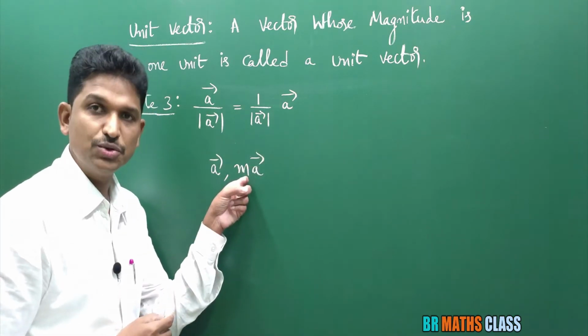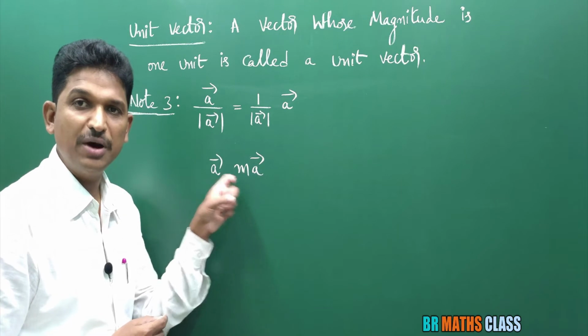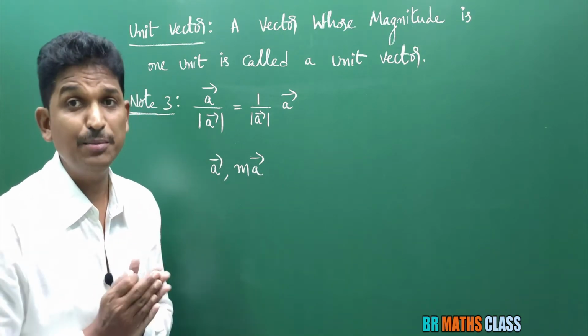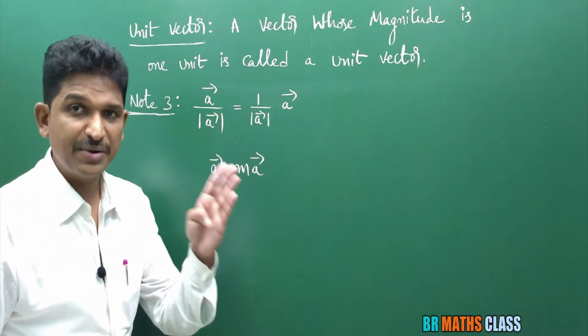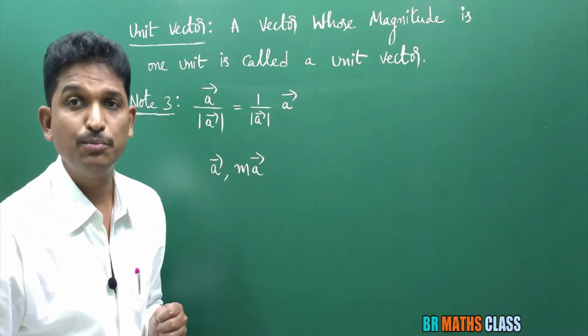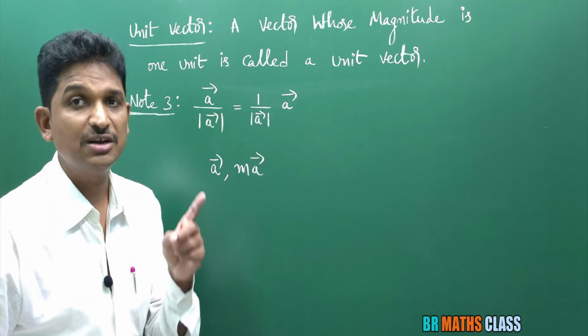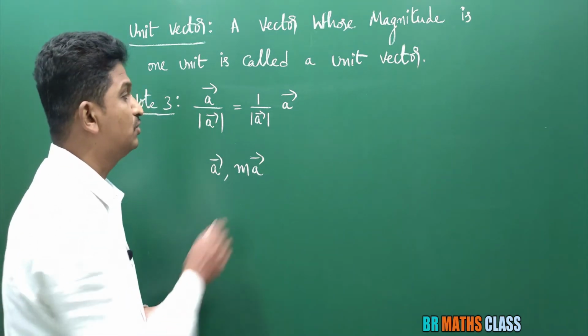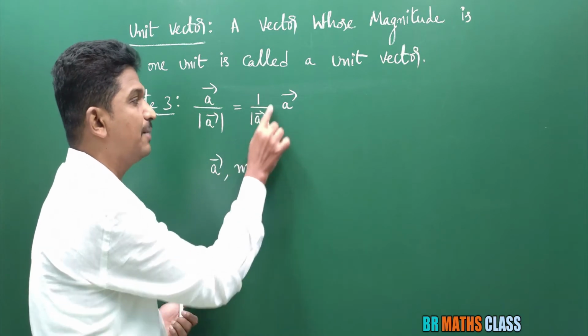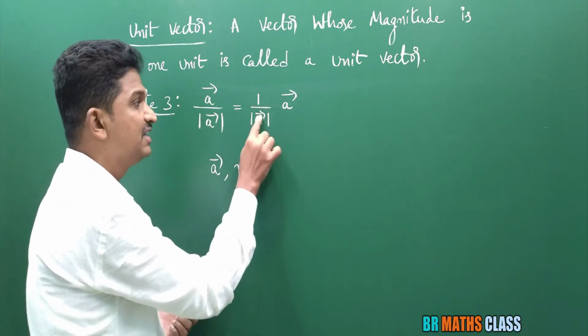When m is positive, a bar and m a bar have the same direction. That is what we learned in the last class. That's why I said in the beginning that representation of a vector is very important, and multiplication of a vector by a scalar is also important. So here you observe, this is positive, this is like m, and this is like m a bar.